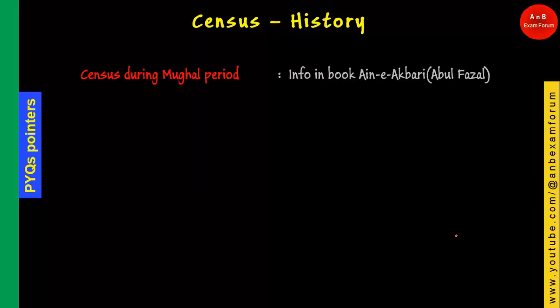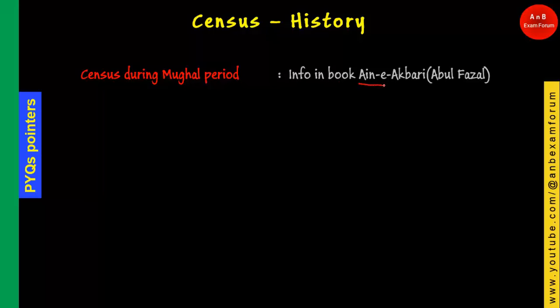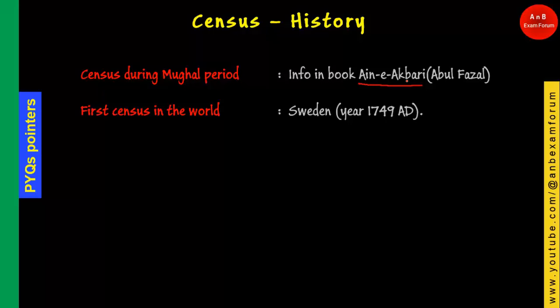So let's see the history of the census. So student, the first thing that you should know is the information about census. In India, the information about the census was found during the Mughal period, and it is given in the book Aine-Akbari. This book is written by Abul Fazl, and in this particular book, information about the census was given.